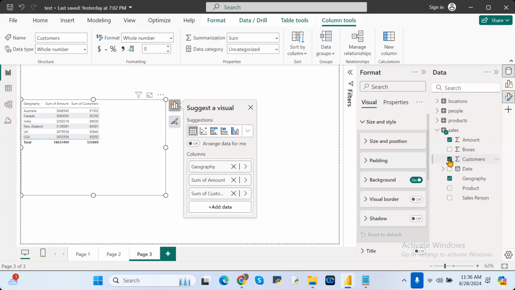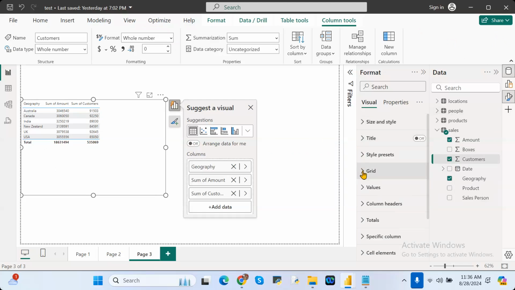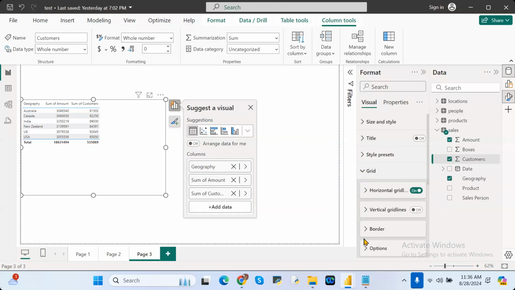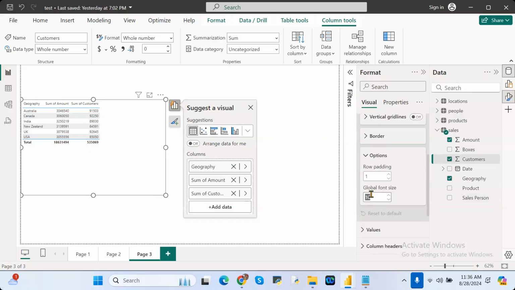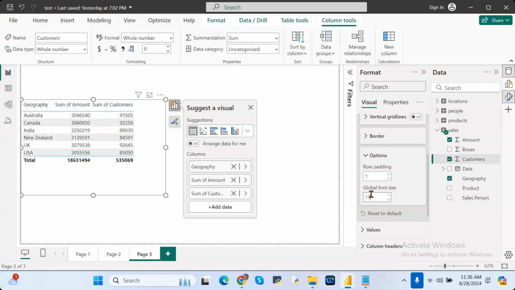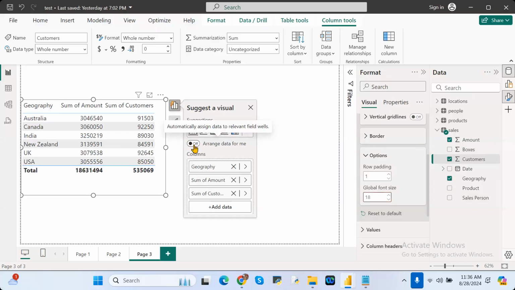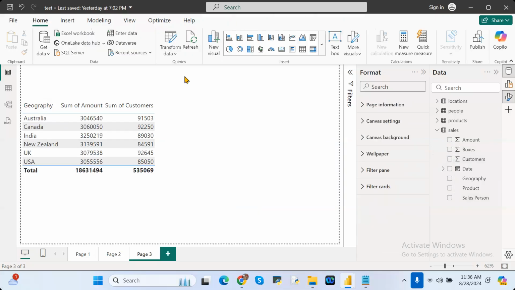Now I want to divide these two values and calculate the percentage.